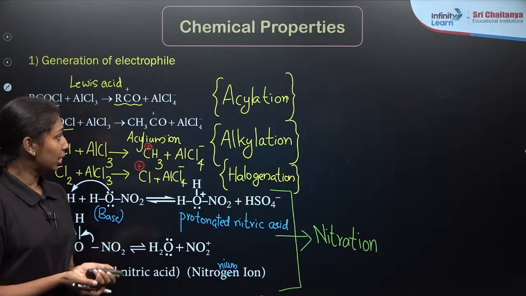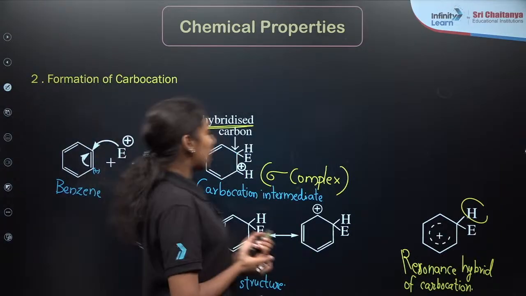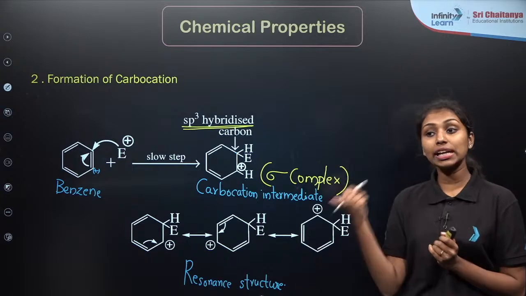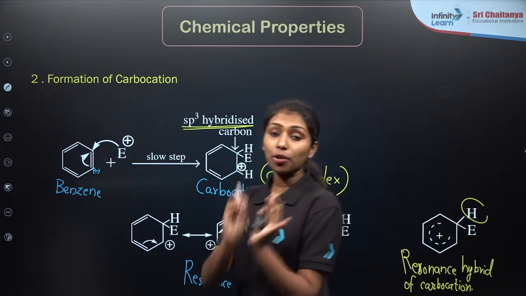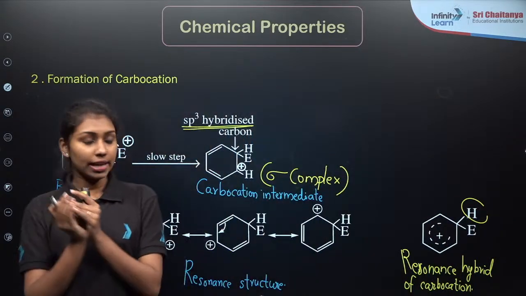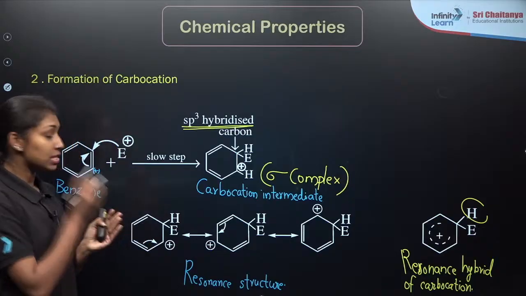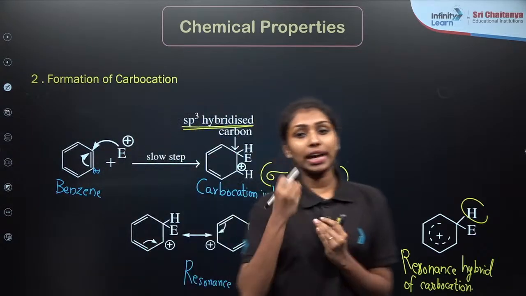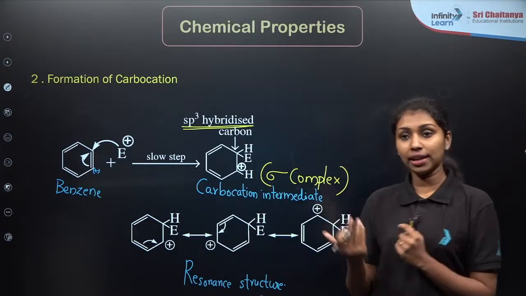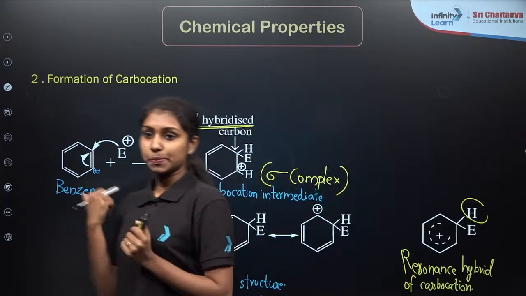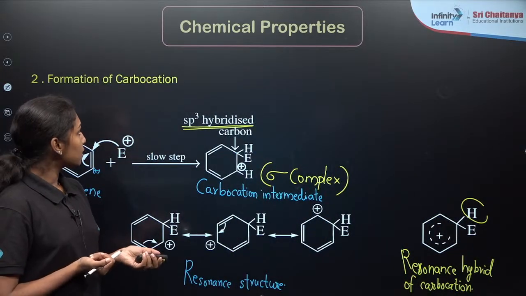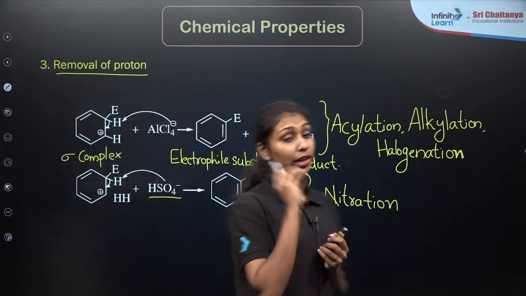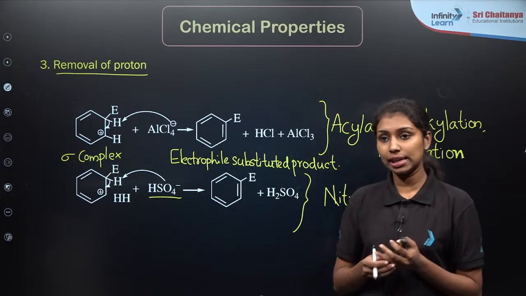The electrophile attacks the reactant benzene to form the corresponding carbocation in which aromatic nature is lost, due to the delocalization of pi electrons which stops at the sp3 hybridized carbon. Then finally, in order to get the aromatic nature back, the hydrogen from the sp3 hybridized carbon is removed as a proton, to form the final electrophile substituted product. Clear?